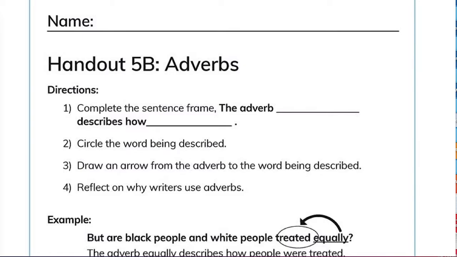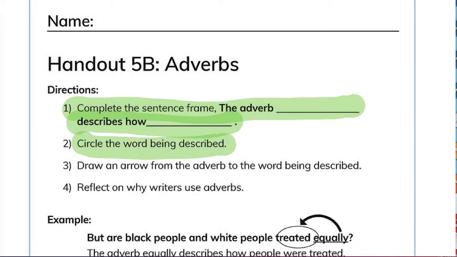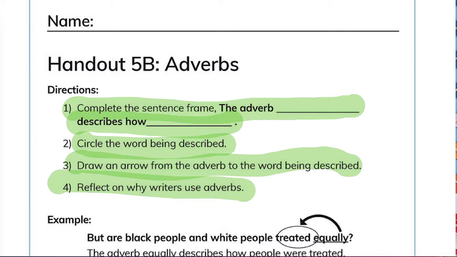Let's read the directions. It says, complete the sentence frame. The adverb blank describes how blank. Number 2, circle the word being described. Draw an arrow from the adverb to the word being described. Reflect on why writers use adverbs.